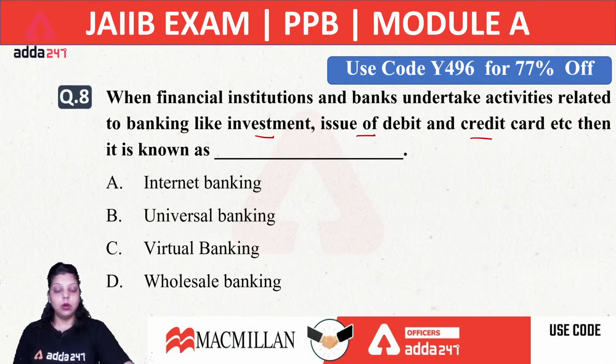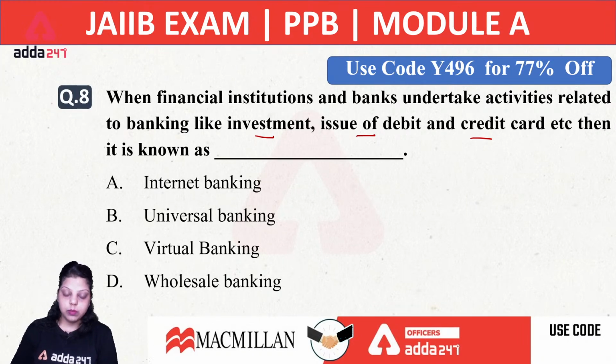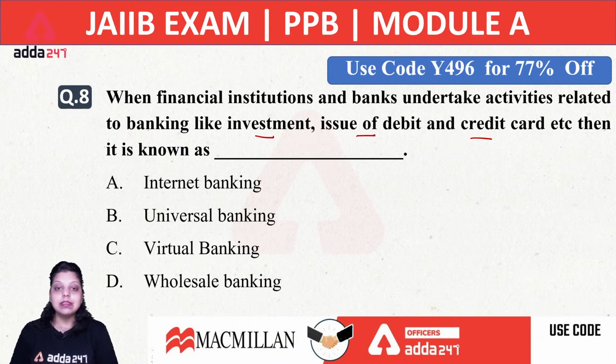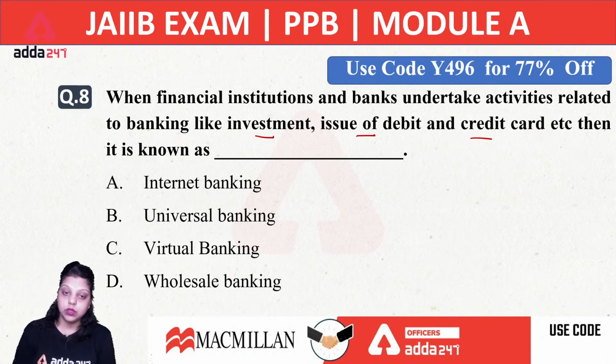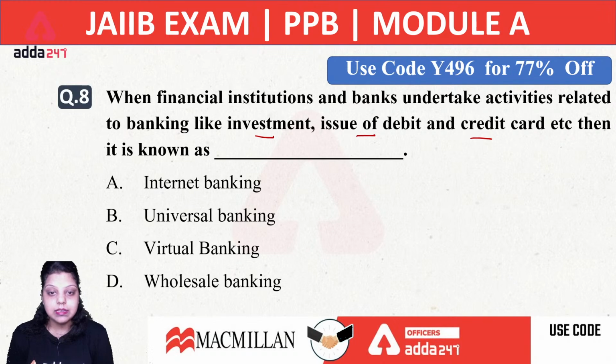A, B, C or D? That is internet banking, universal banking, virtual banking or wholesale banking. What we are saying is that there is a financial institution which undertakes certain activities, like investment activities, issue of debit and credit cards, etc. Now it will be known as which of the following? Is it internet banking? Is it universal banking?